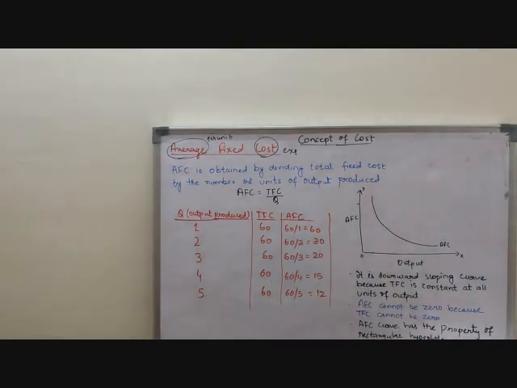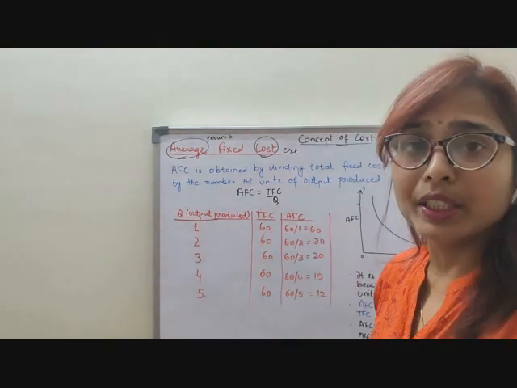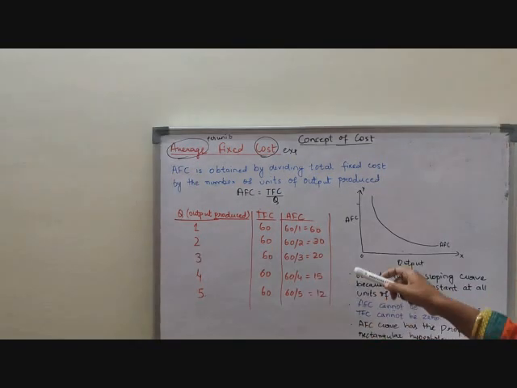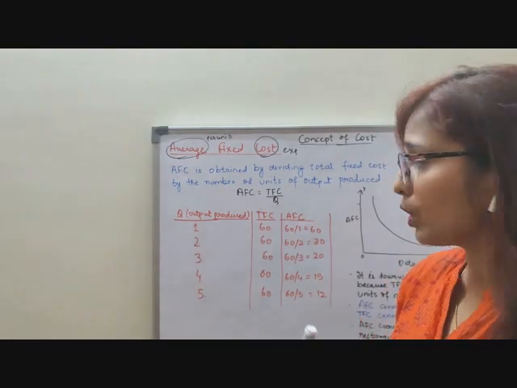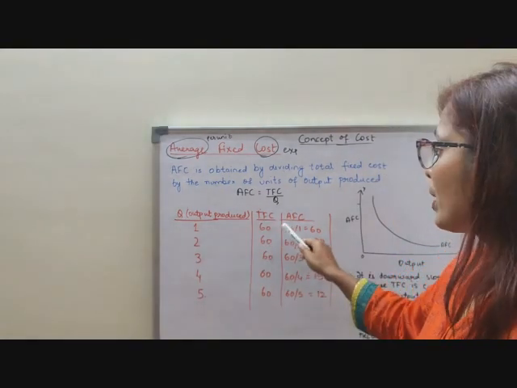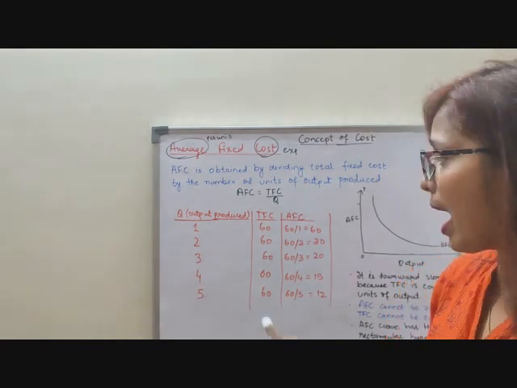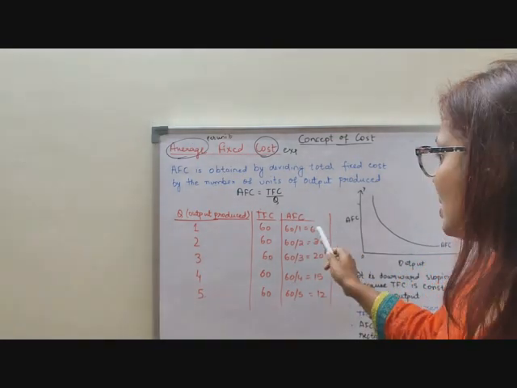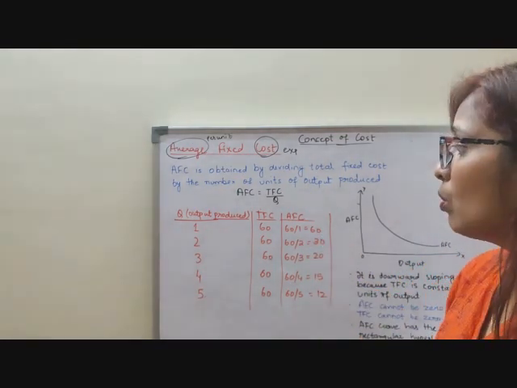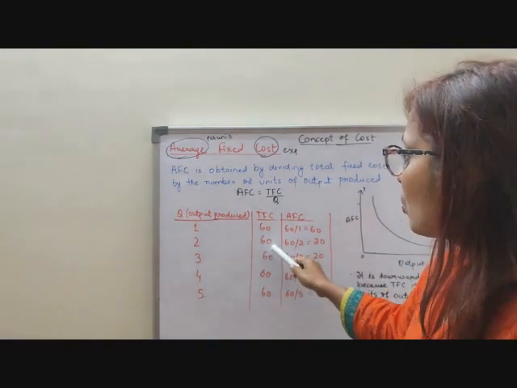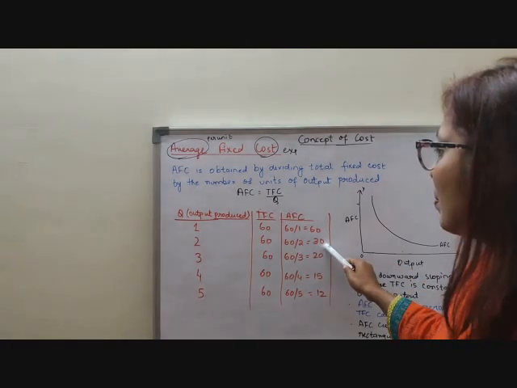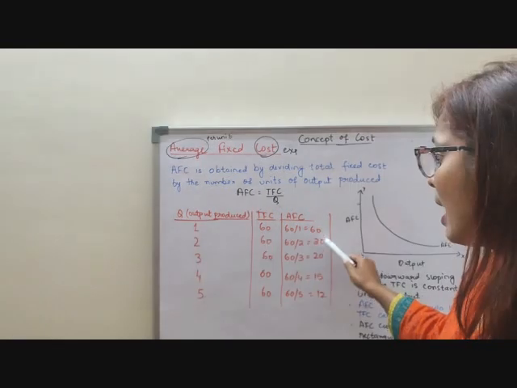You see, when you are increasing the production, the total fixed cost is distributed over a larger number of units. So, what happens? My AFC is falling down. See, my AFC falls. Clear? Suppose, for example, for a producer to produce 1 unit, his fixed cost is rupees 60. So, average fixed cost is 60. That means 60 divided by 1 is 60. Now, to produce the second unit, total fixed cost is 60, average fixed cost is 30 and so on.